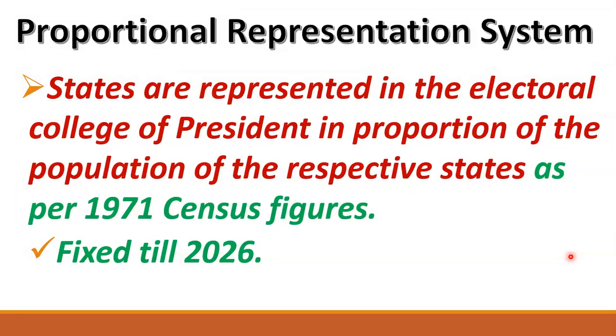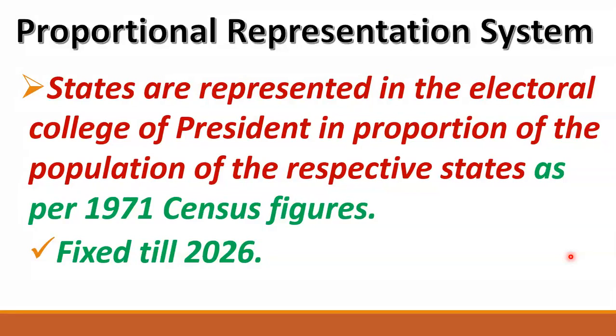So suppose there are two states. The name of the first state is state A and the name of the second state is state B. Now friends, suppose the population of state A is 2 crores and the population of state B is 4 crores.